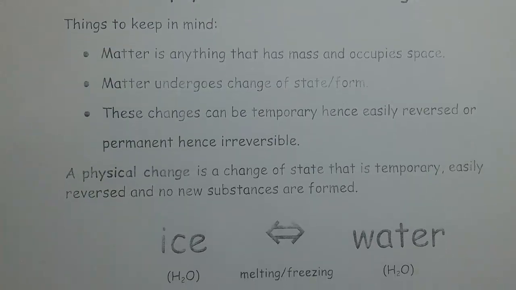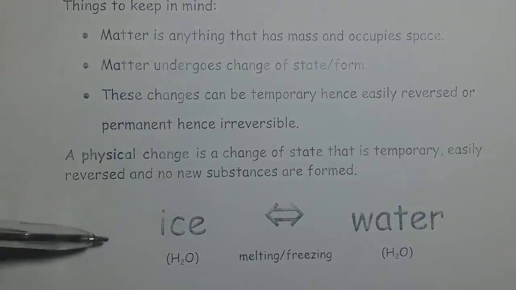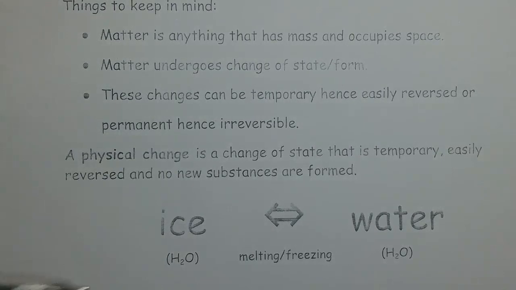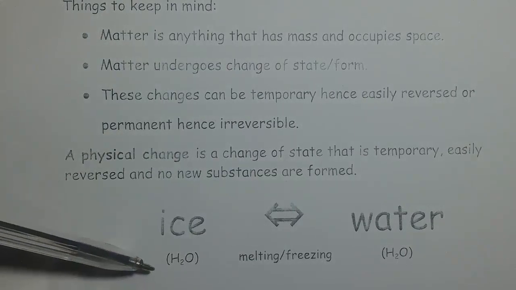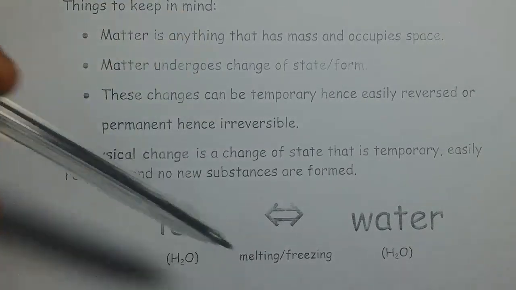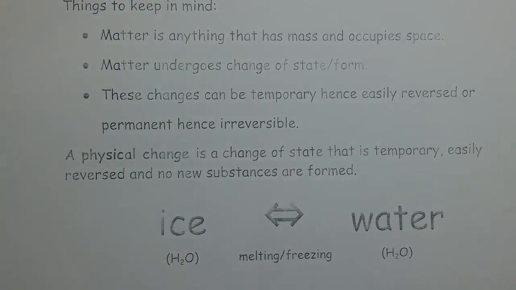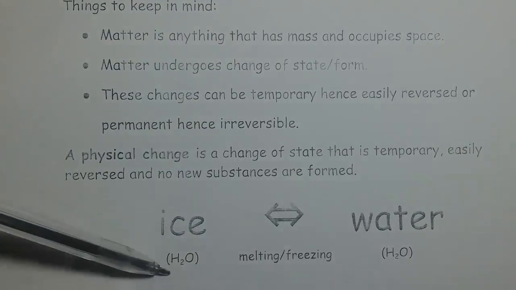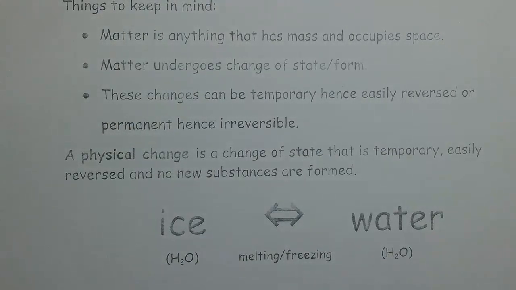Here's an example to better illustrate this. We have ice, and after heating it, it melts down to water. This is a physical change because the ice is still water, still H2O, and when it melts, it just changes state from solid to liquid. No new substances are formed. It's the same substance. Ice is H2O, and water is also H2O. So no new substances are formed, as the definition says.